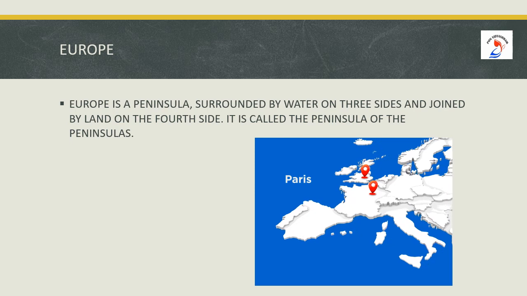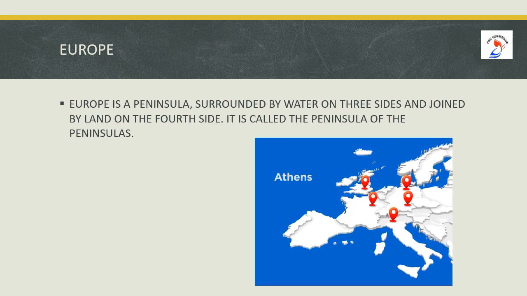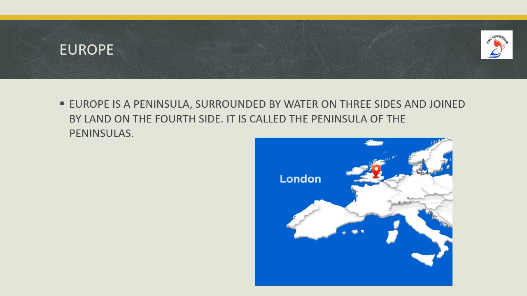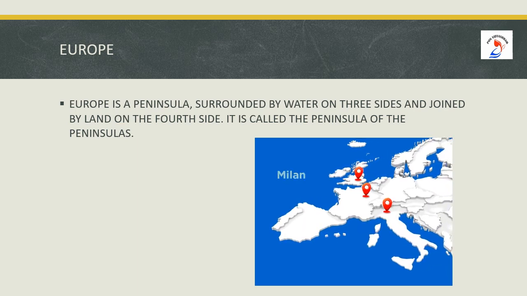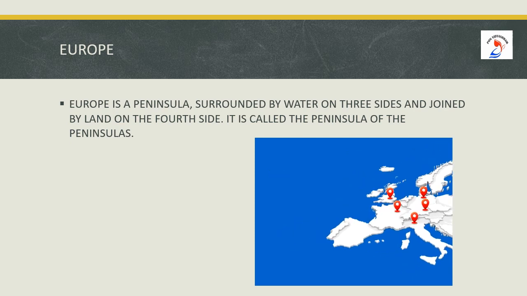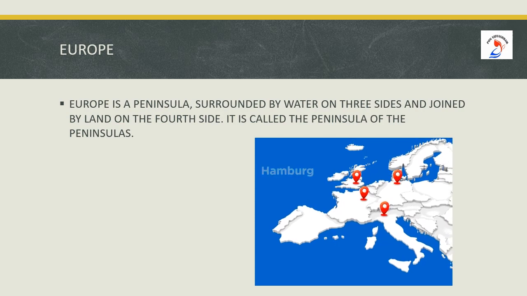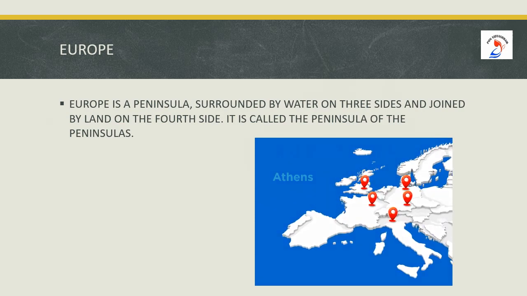Next comes Europe. Europe is a peninsula. What do you mean by peninsula? Peninsula is a piece of land surrounded by water on three sides and joined by land on the fourth side. Even it is called the peninsula of the peninsulas.